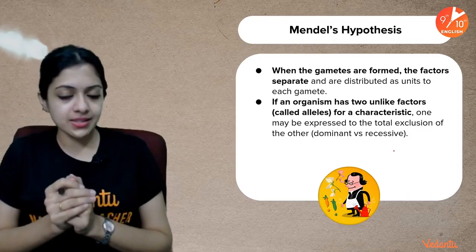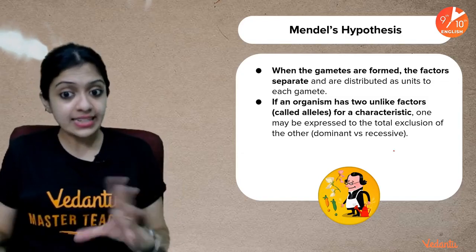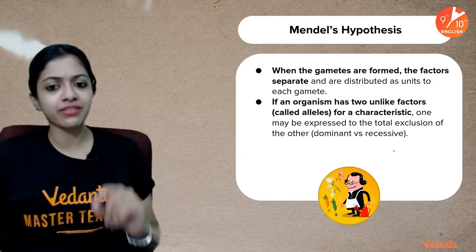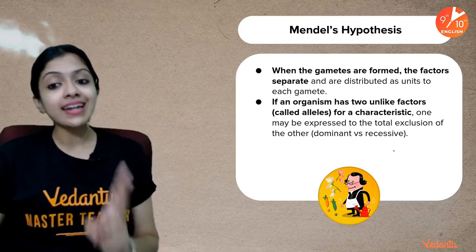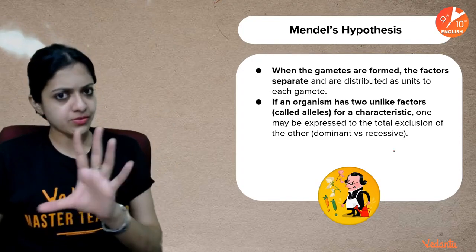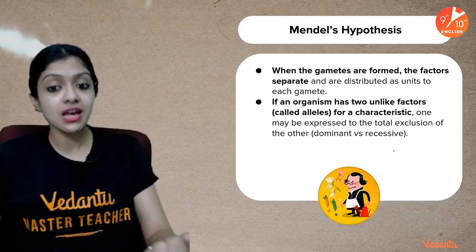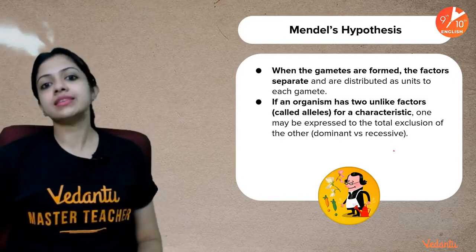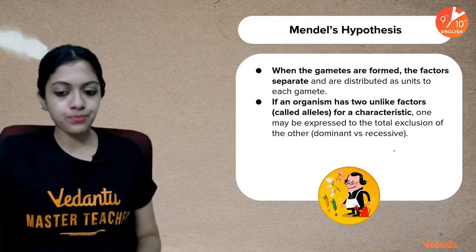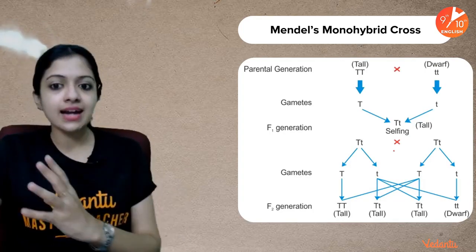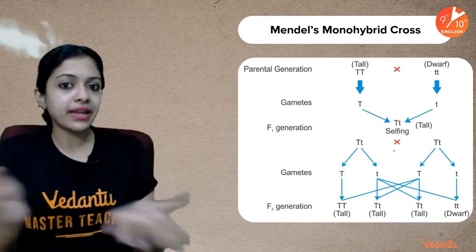And if an organism has two unlike factors, which we call alleles, we've seen homozygous, heterozygous and all of that, so Mendel says that if an organism has two unlike factors, we are talking about the heterozygous case specifically, one may be expressed to the total exclusion of the other, the dominant versus the recessive one. This is what Mendel came up with. So with that understanding, let us now work out the allelic combinations also.